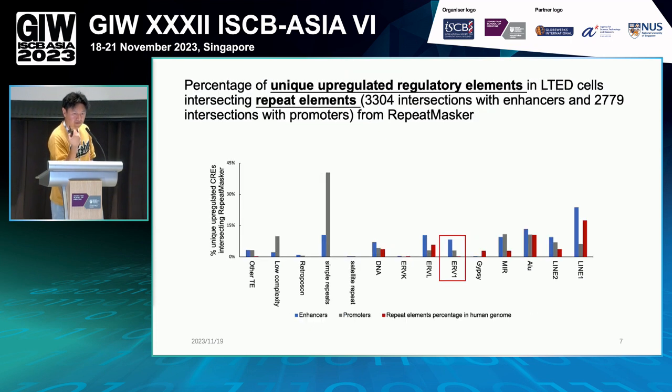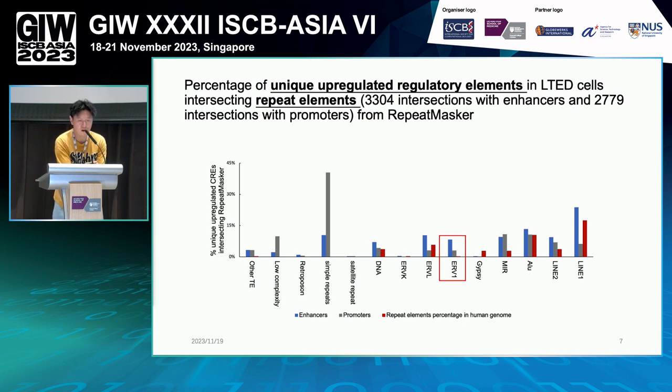And next we look at the unique upregulated elements in LTAT cells, compared with MCF7. These are all of the upregulated elements in LTAT. As before, we have the enhancers in blue bars and the promoters in gray bars, and the average percentage of repeat elements in red bars. We find that they have the same tendency as the previous slide, and also that the ERV1 repeat elements have significantly increased among the upregulated regulatory elements in LTAT cells. So we think that's quite consistent with our hypothesis.